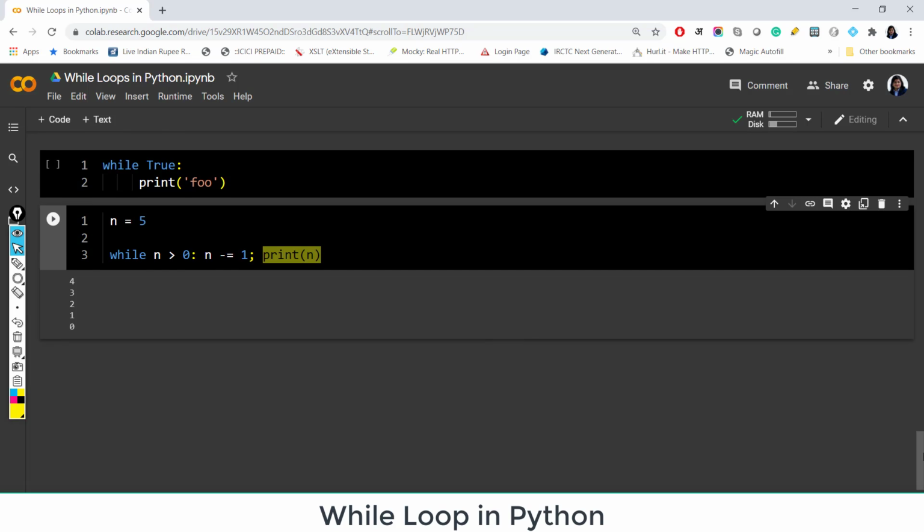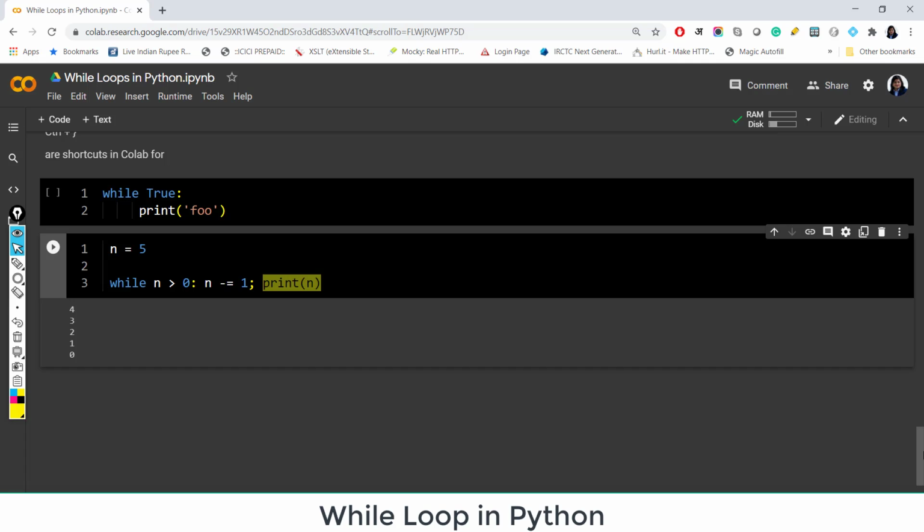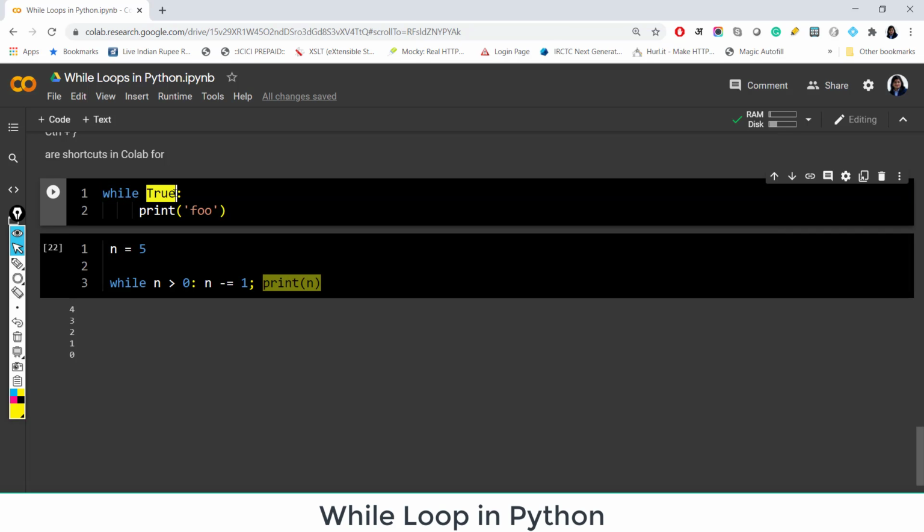I was also talking about when you use while loops, you need to be careful. It is very easy to enter into a loop which never terminates, right? It just takes up your system's memory and it keeps on running. The script never ends. So you need to avoid those kinds of loops. You need to be careful that somehow at some point the condition becomes false and the loop stops automatically. For example, here I am writing while True, print this. So while True is always going to be true, right? So this condition is never going to fail. So it is going to keep on printing foo every time.